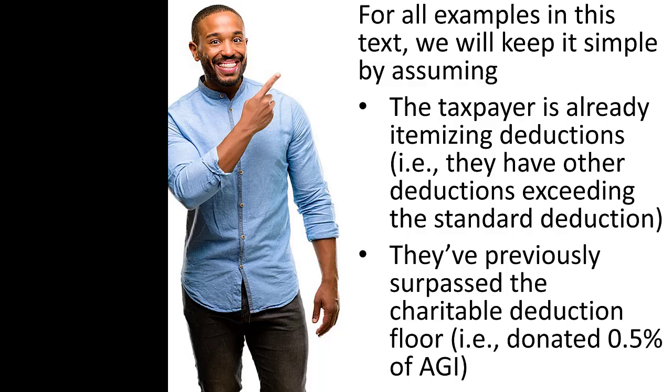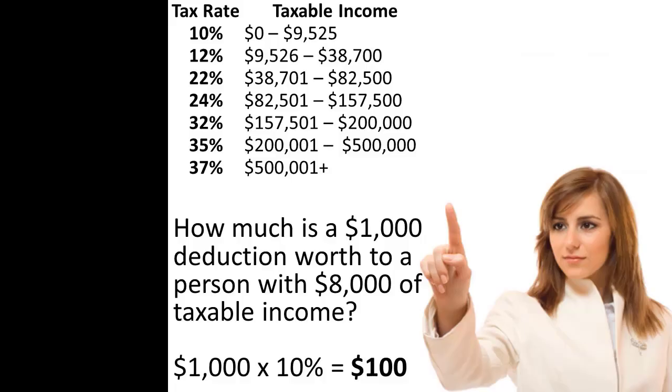But to keep our calculations simple, for the remainder of this video series, all examples will assume that, number one, the donors are already itemizing due to other deductions, and number two, the donors have already donated 0.5% of their AGI in other gifting. As mentioned previously, the value of a tax deduction depends upon the tax rate of the taxpayer.